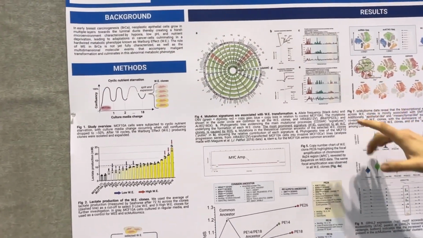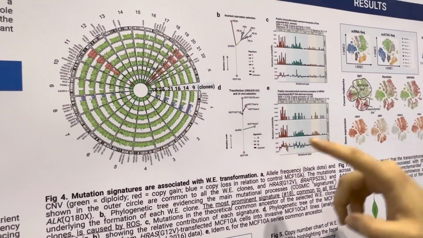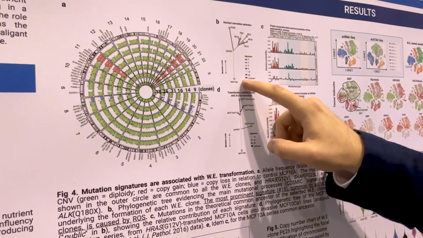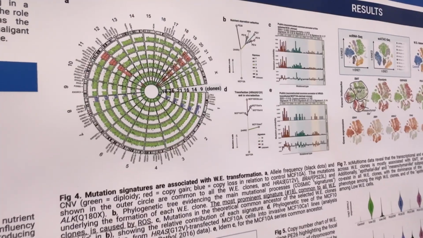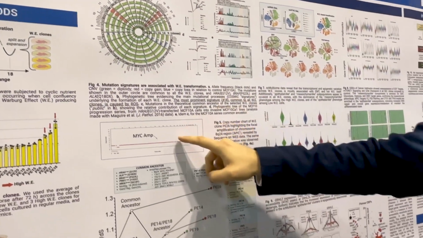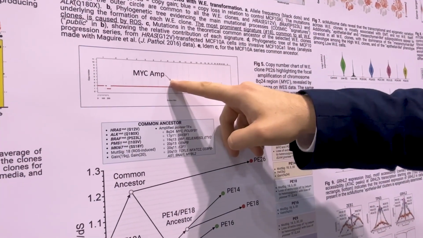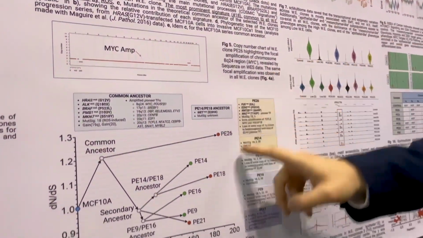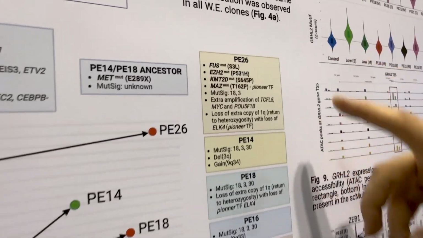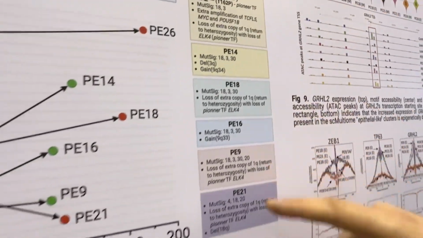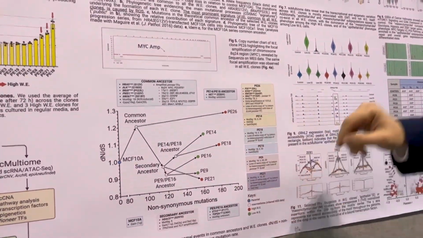We were able to identify several copy number alterations in these Warburg effect clones, mainly associated with reactive oxygen species, ROS, using COSMIC signatures. We were also able to identify, for example, focal amplification of the MYC locus on chromosome 8q in all of the clones. Also, we could track all the chromosome losses and gains and specific mutations in each of these clones, thus reconstructing the phylogenetic history of each of them.